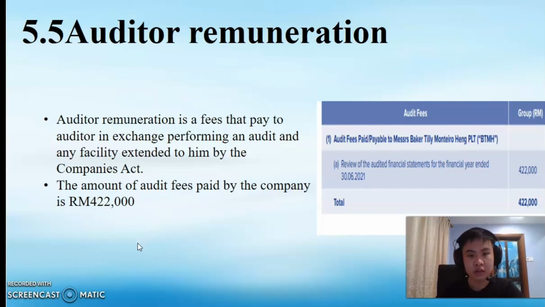5.5 Auditor remuneration. Auditor remuneration is a fee paid to an auditor in exchange for performing an audit and facilities extended to him by the companies. The amount of audit fees paid by the company is 422,000.